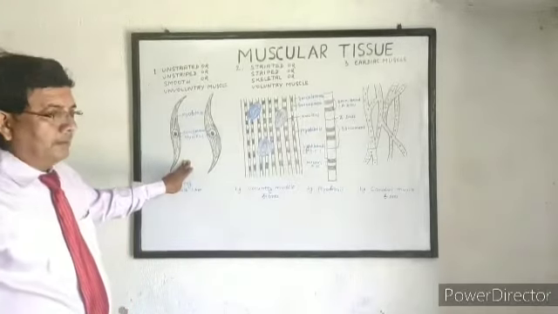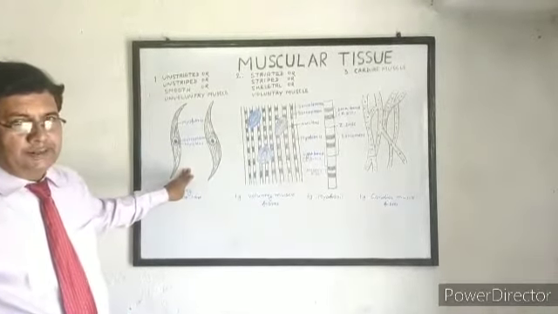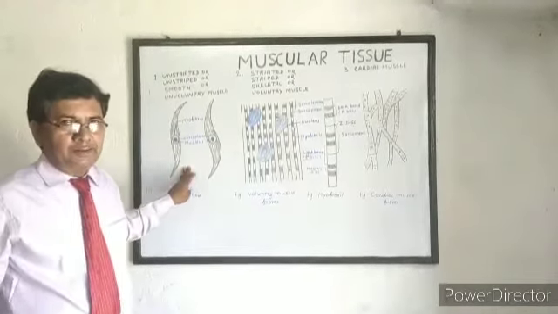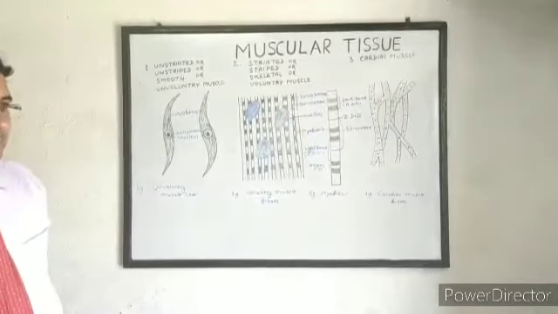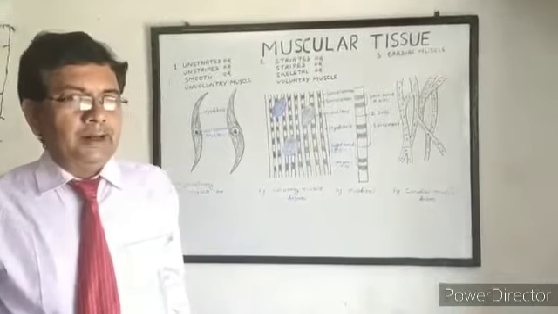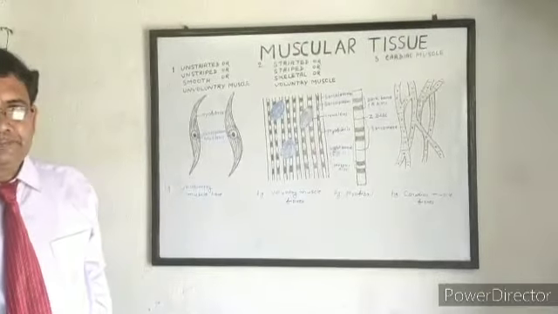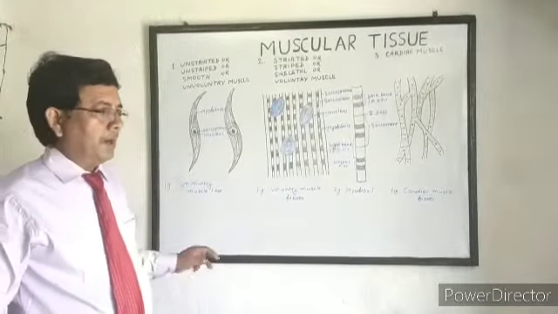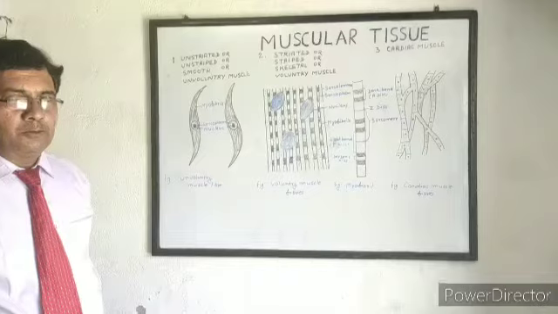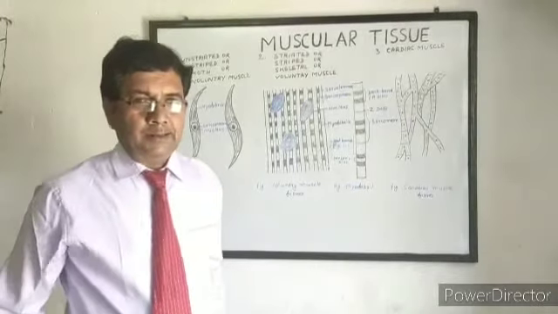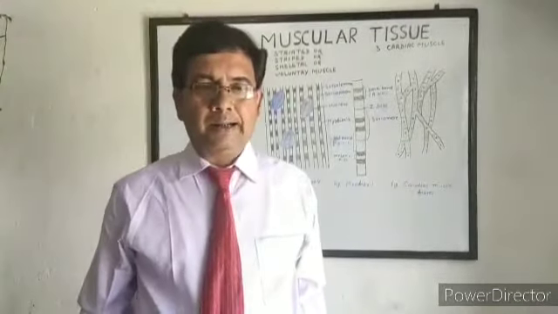In this type, the muscle fiber is spindle shaped. Muscle fibers do not contain any membrane, and muscle fibers are bound together in a sheet by connective tissue.